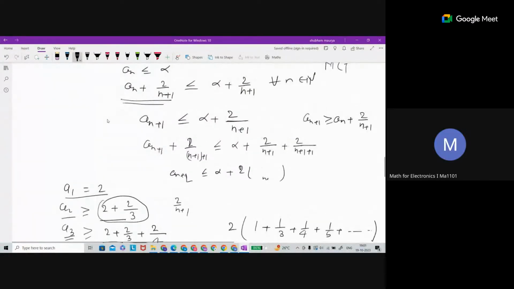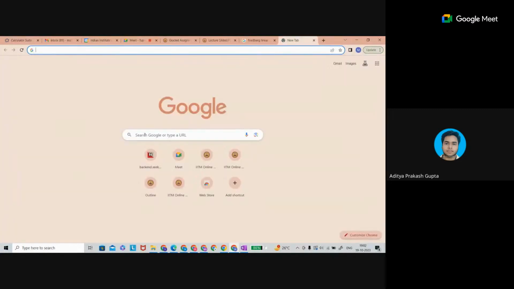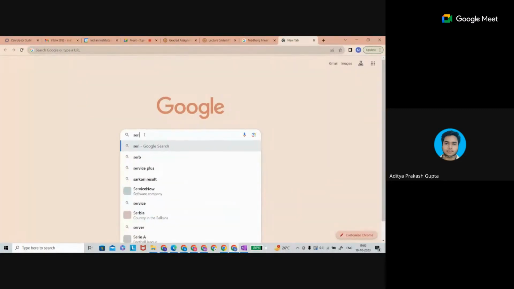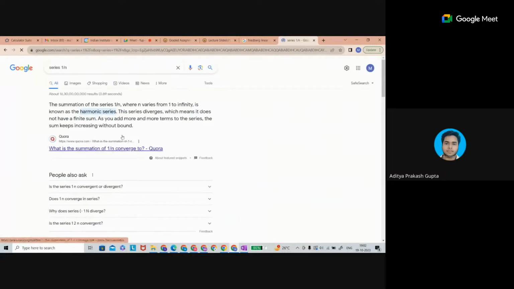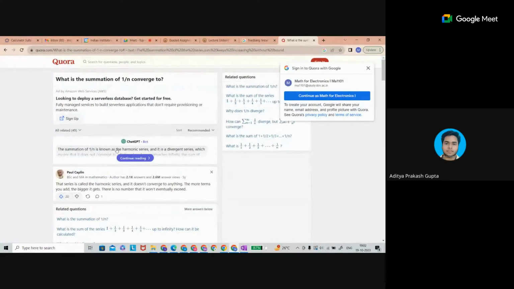Sir, I have a general query. When I solve questions where the exact expression of an is given, it solves easily, like I apply MCT or solve it by manual calculation. But sir, when inequalities are given, I always face problems, like in this expression, an plus 1 is greater than or equal to. Sir, can you tell us a general approach to solve these types of questions where an inequality is given rather than equality or a general expression of an?